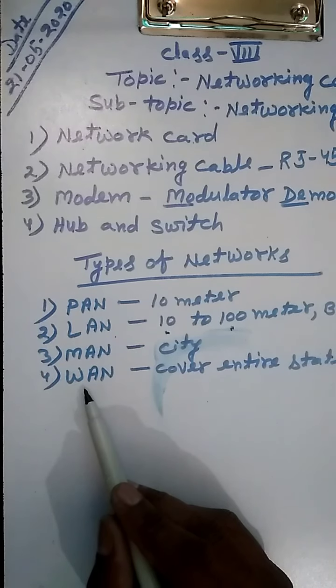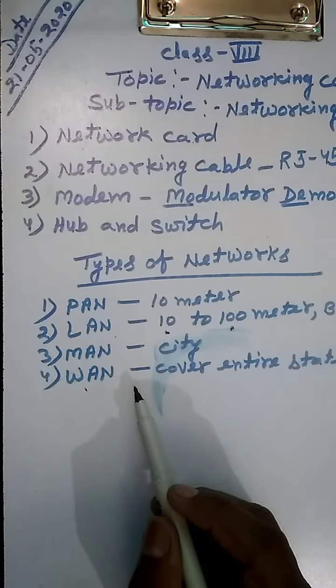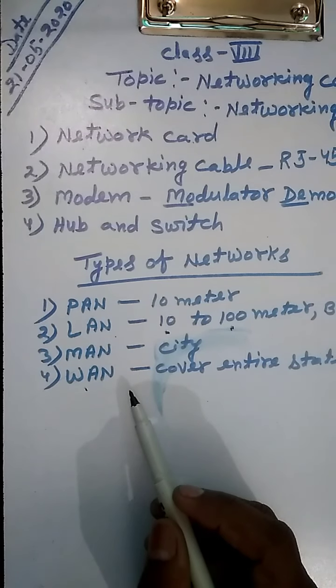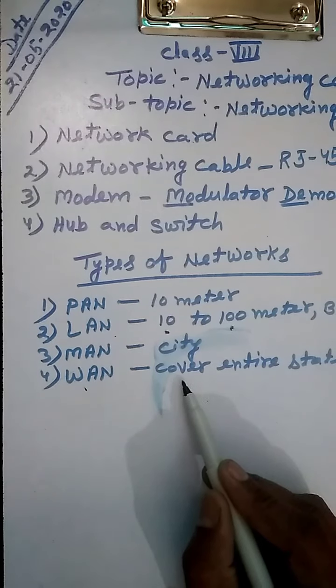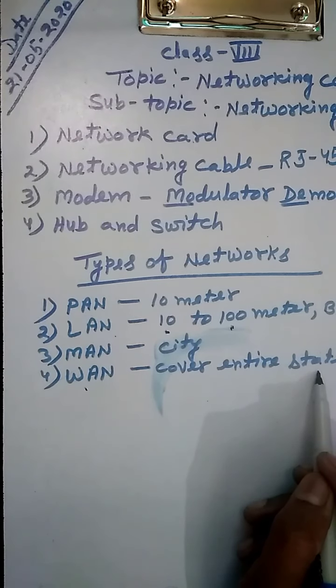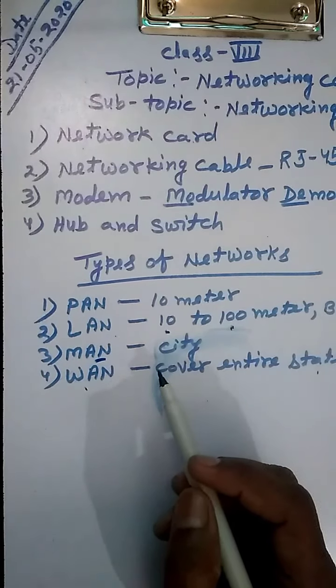And next one is WAN, that is called Wide Area Network. Wide Area Network mainly covers the entire state or a large distance compared to MAN.